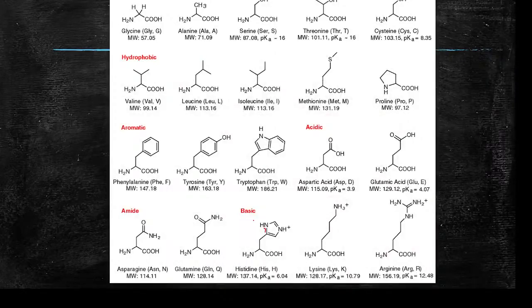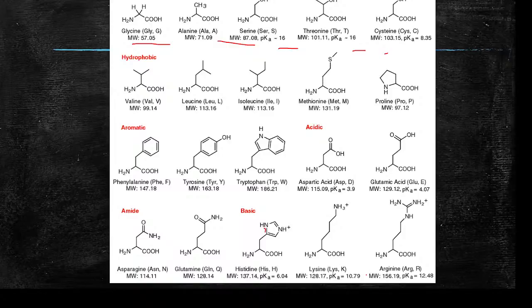Okay, so this slide shows the 20 different amino acids that are involved in the structure of protein. Okay, so which are part of the protein structure: glycine, alanine, serine, threonine, cysteine, valine, leucine, isoleucine, methionine, proline, phenylalanine, tyrosine, tryptophan, aspartic acid, glutamic acid, asparagine, glutamine, histidine, lysine, and arginine.